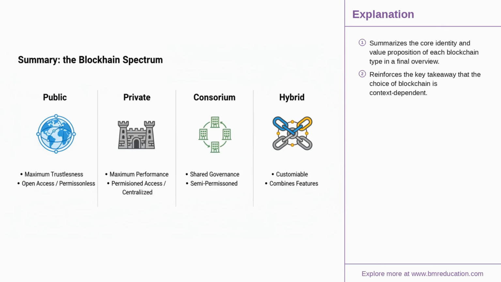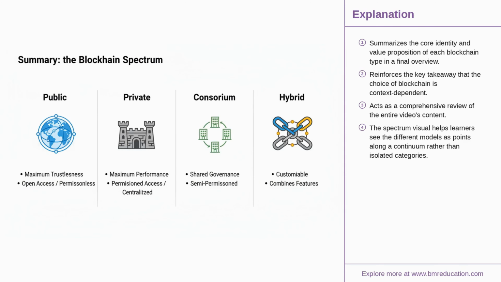Let's bring it all together. Public blockchains offer unparalleled decentralization and censorship resistance. Private blockchains deliver enterprise-grade performance and confidentiality. Consortium and hybrid models provide a flexible middle ground, blending elements of both to solve specific business problems. There is no single best blockchain, only the right tool for the job.